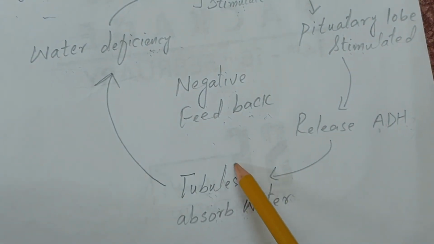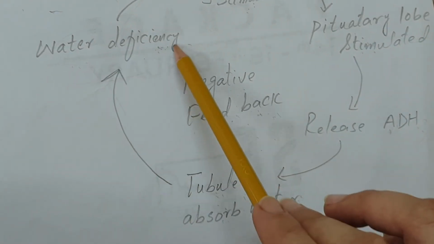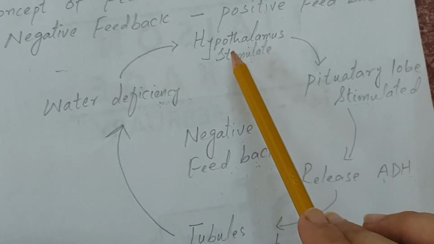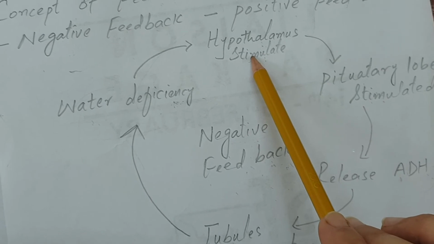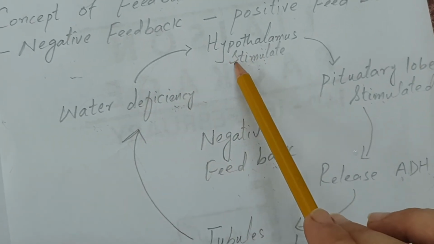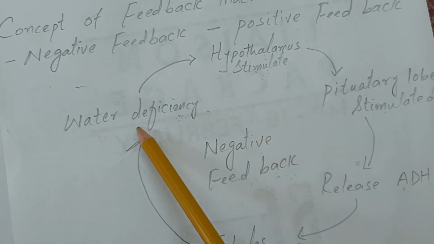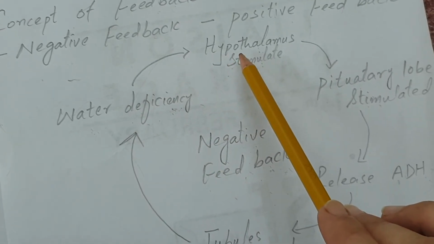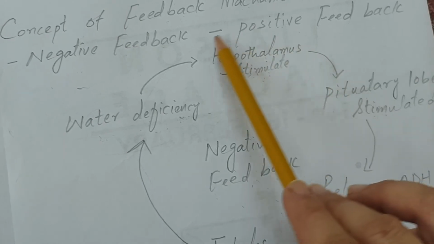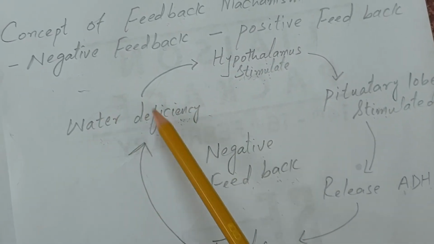When the water deficiency is covered, it stops the stimulation of the hypothalamus. So the product puts a negative effect on the reactant: hypothalamus stimulation is the reaction, and water deficiency being covered is the product.